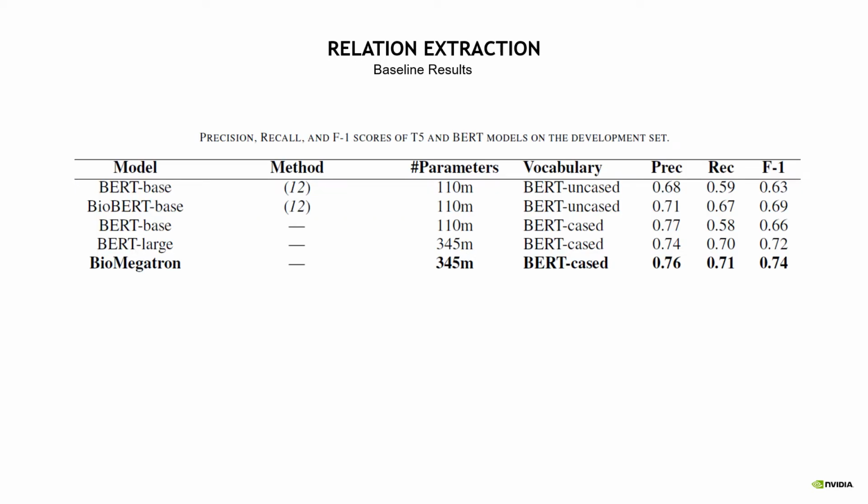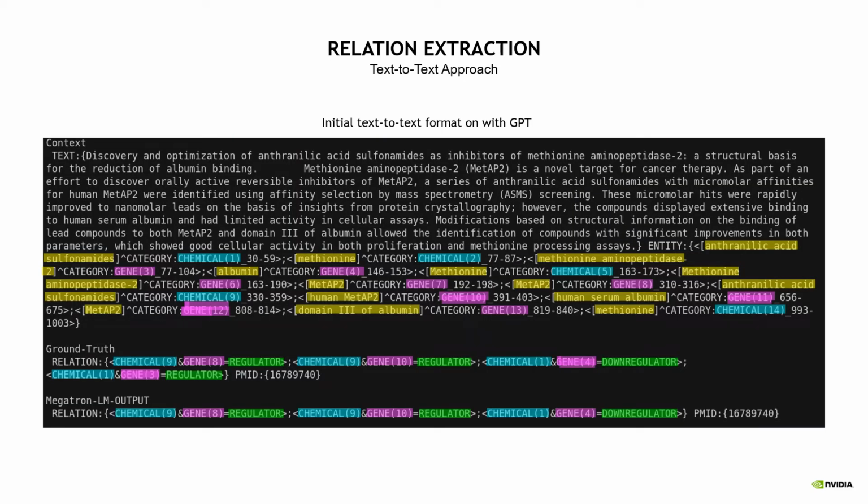We tried several pre-trained encoder models. We tried just vanilla BERT-base, we tried BioBERT, and we tried BioMegatron. We found that BioMegatron worked the best, and we generally saw the trend that larger models worked better, and models pre-trained on biomedically relevant data also worked better when performing downstream tasks, which is something that has been seen multiple times in the literature. Now let's talk about our text-to-text approach.